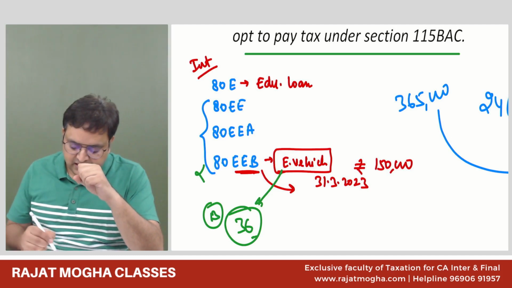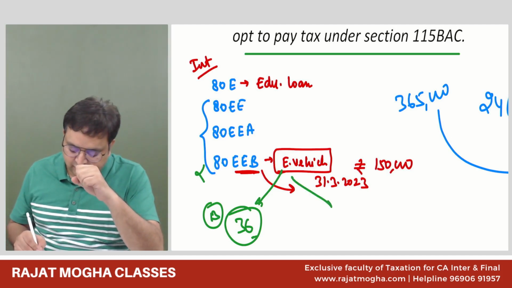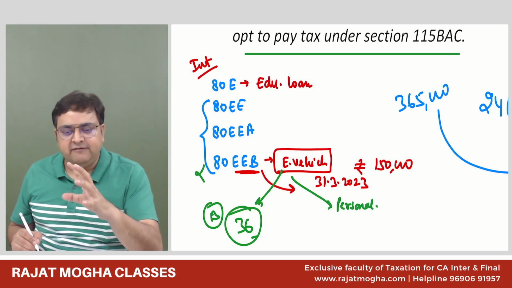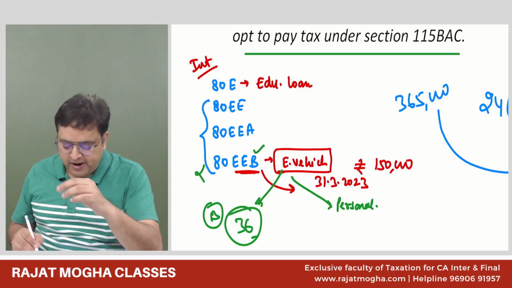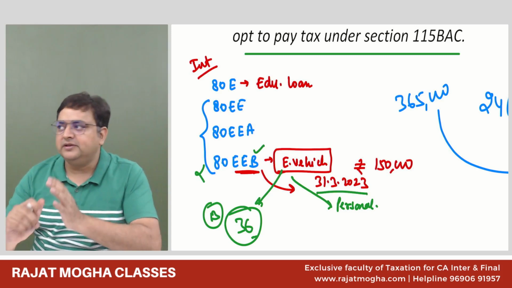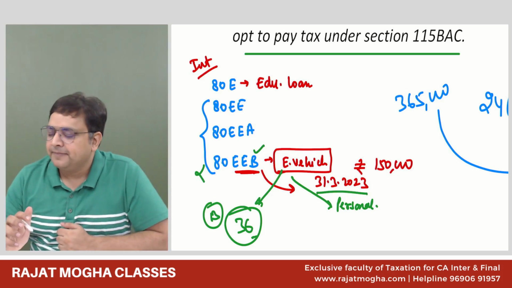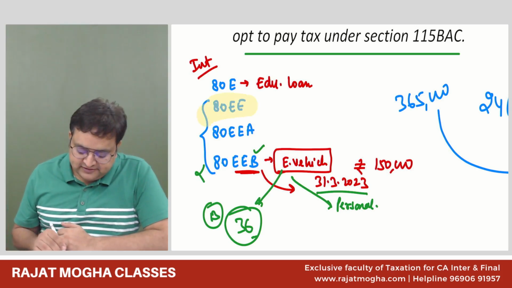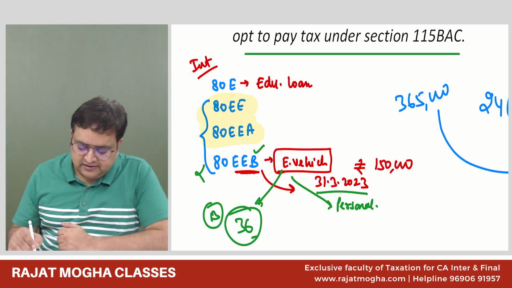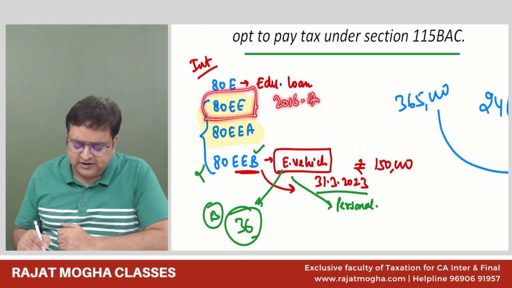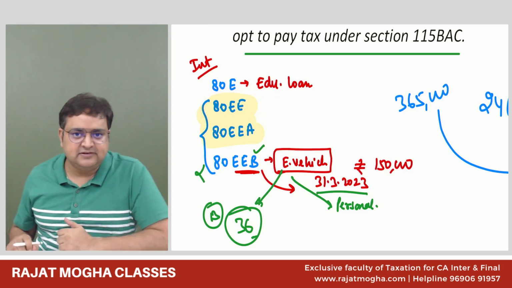But yes, if it is for my personal vehicle, then ideally I will go to 80EEB provided these conditions are satisfied. This loan is taken before 31st March 2023. Got it? Now, there were two more sections, 80EE and 80EEA. See, 80EE was very rare. It was in 2016-17 only, so it's very rare. So you can forget about this section.